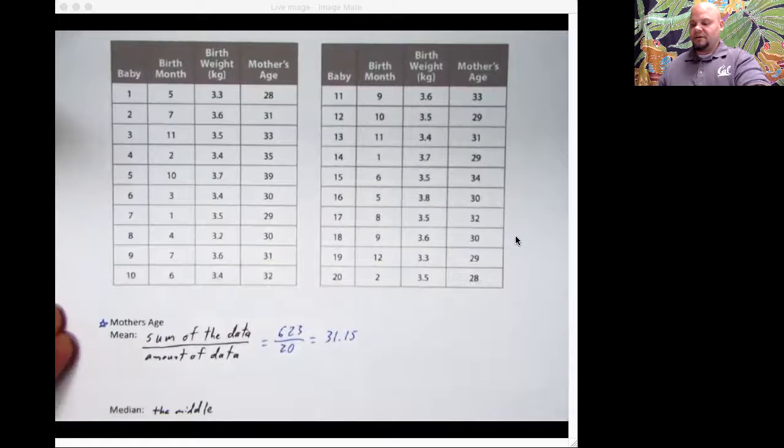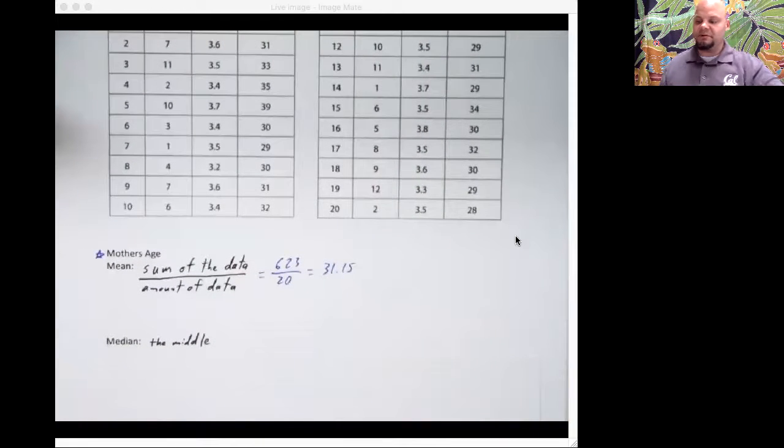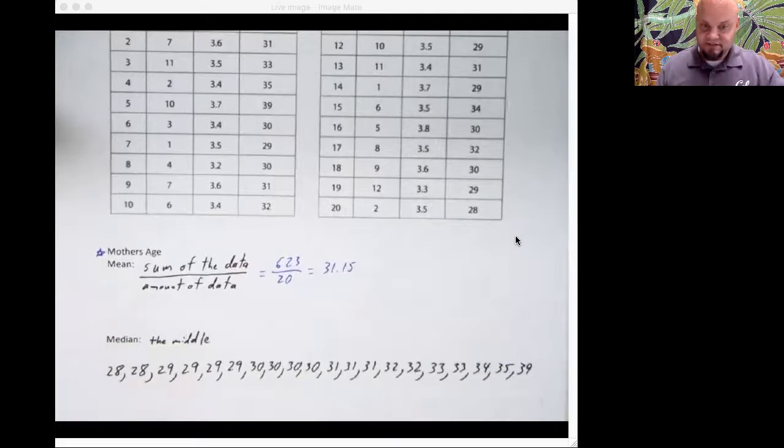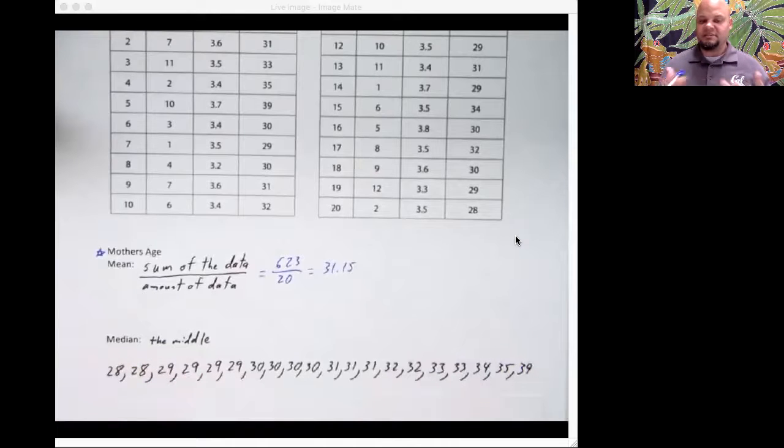Another one that you probably already know is the median. Let's move this on up. And the median is the middle number. And it requires that you take all of your numbers and you write them out in order. Or you have some other sort of brainy way of doing it. I wrote all the numbers out in order because that's what I had to do. And I'm looking for the middle one. So I can either count from the sides, or since I know that my data set is 20 long, I like to count. Let's see, half of 20 would be 10. And so I'm going to count to 9.